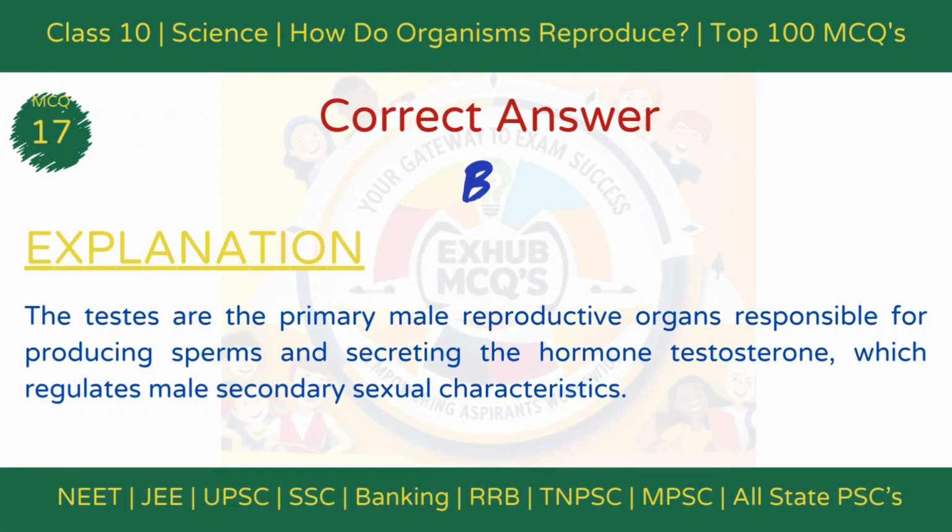The correct answer is option B, forms sperms. Explanation. The testes are the primary male reproductive organs responsible for producing sperms. They also secrete the hormone testosterone, which regulates sperm production and secondary sexual characteristics.